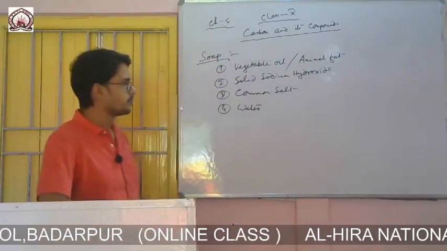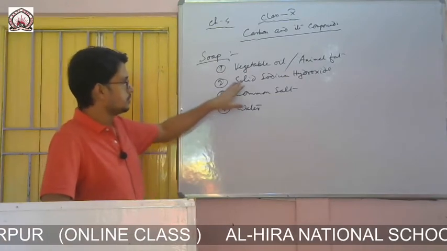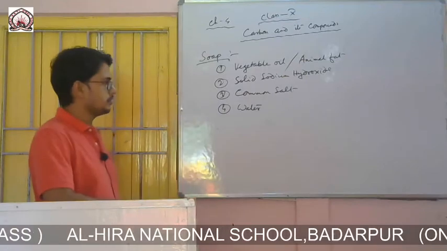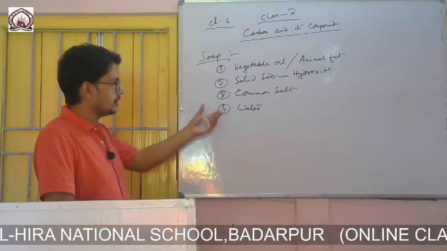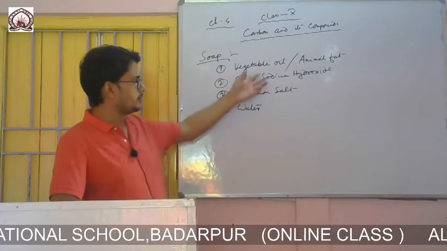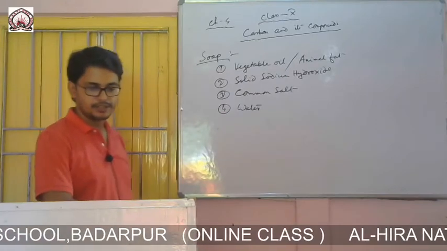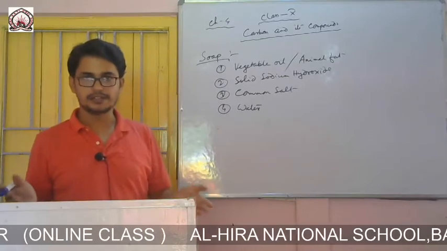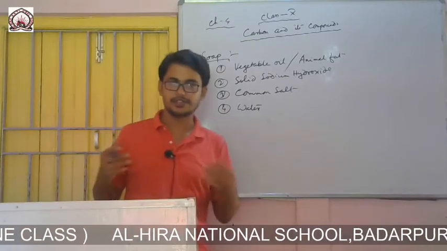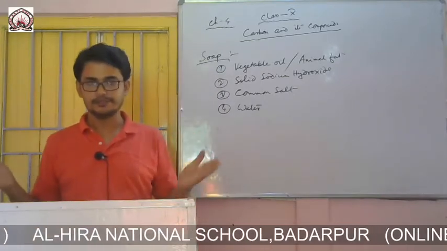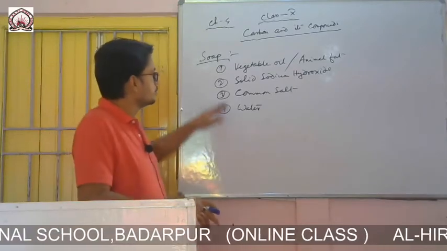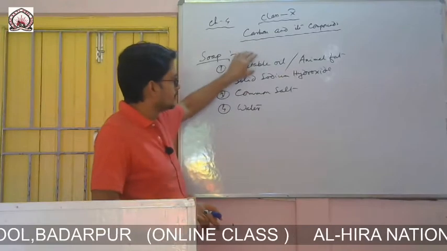Remaining things are the same. So, what to do? This solid sodium hydroxide is taken in a beaker, and some amount of water is added to it, and this caustic soda plus water is thoroughly mixed. After thoroughly mixing, let us leave it for one day and let us watch. After that, we will use either vegetable oil or animal fat. Let us use vegetable oil.